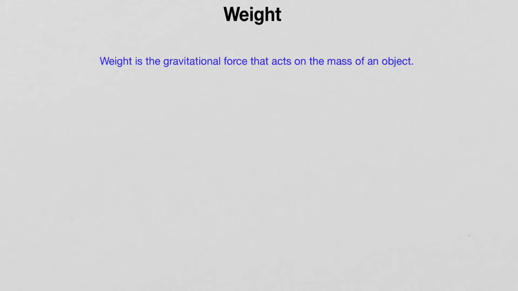So how is weight defined? The formula for weight, which we are going to label with W, says that the weight W is equal to the mass of the object m times the gravitational acceleration g. So g has a value of 9.8 meters per second squared. So this is gravitational acceleration.